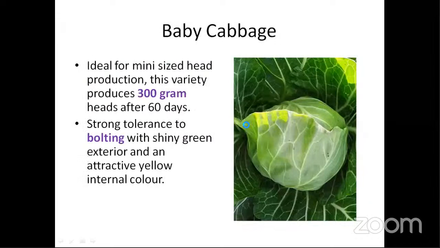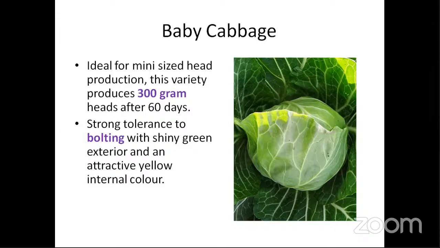Next, the baby cabbage, which is only 300 grams and can develop within 60 days. Because it's early, it will come up within 60 days, and has strong tolerance to bolting. Obviously, it will be strongly tolerant to bolting because its growth period is only 60 days. So it will be very early developing. It will not go to the bolting stage. It's a matter of common sense here that it is an early variety, so it will not bolt.